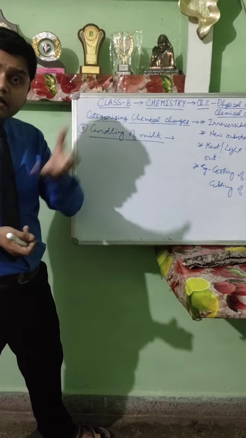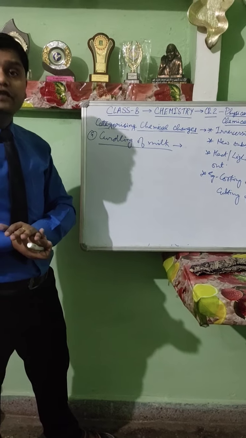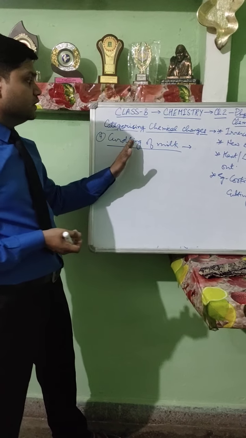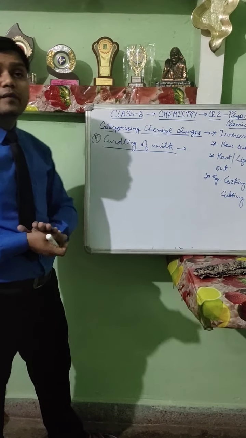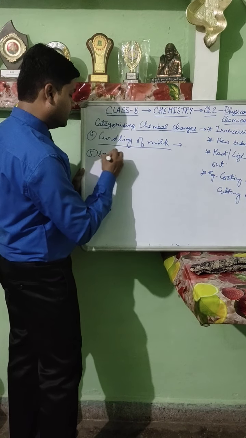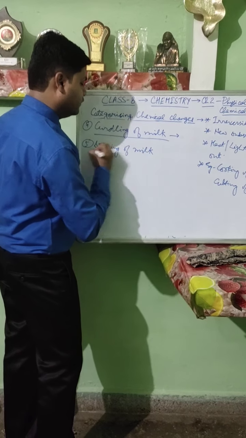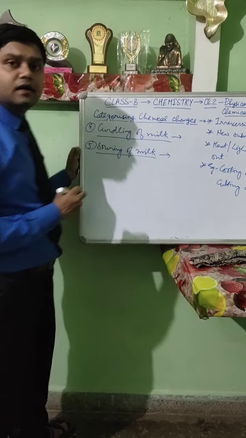But can that curd be converted into milk? No, because of enzymes, because of yeast, the chemical breakdown has occurred. Therefore, curdling of milk is a chemical change. In the same way, souring of milk also. Once the milk has soured, it cannot be converted back into the original milk again.